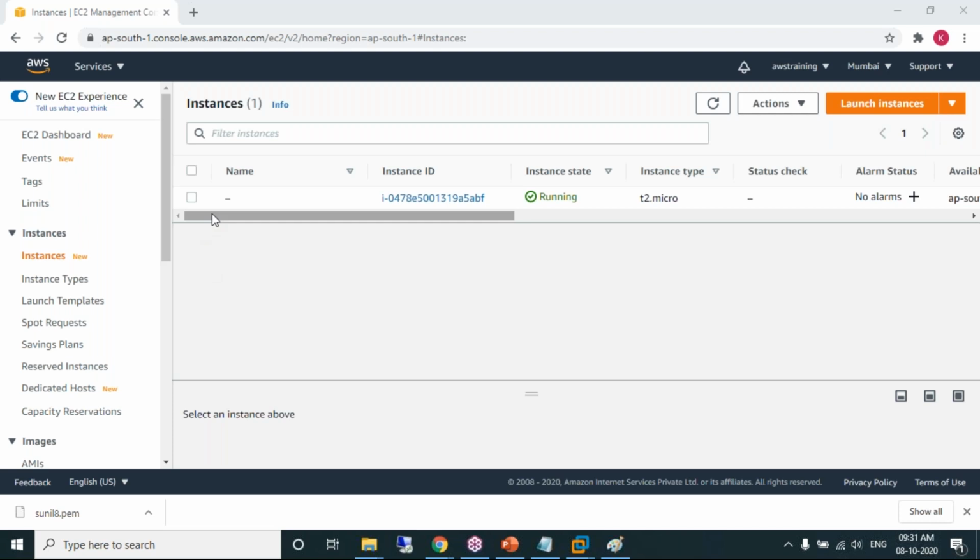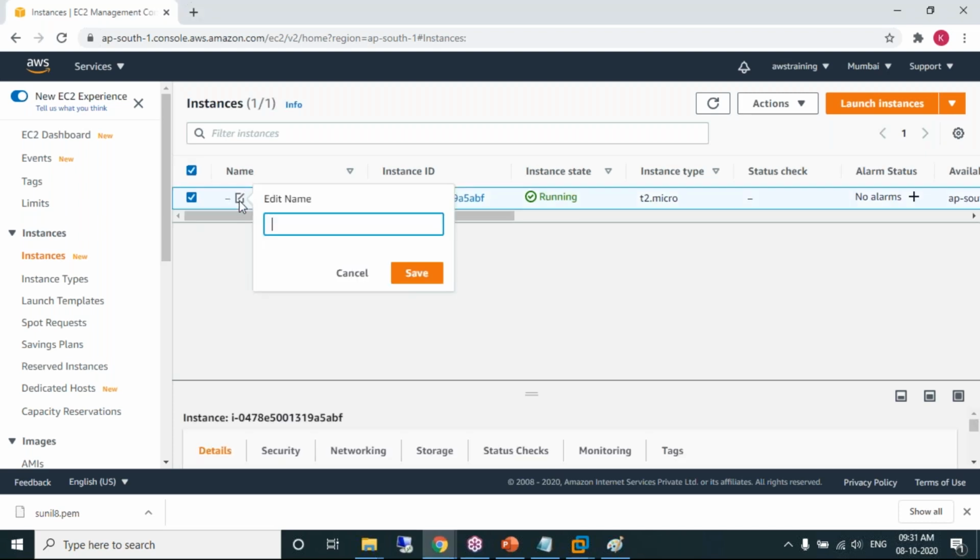I want to name it as anything. I can name it as any name. You can write it, Machine 1, whatever it is. Look, the machine is in running state. So I'm done. Somewhere in a Mumbai data center, we have created a machine.